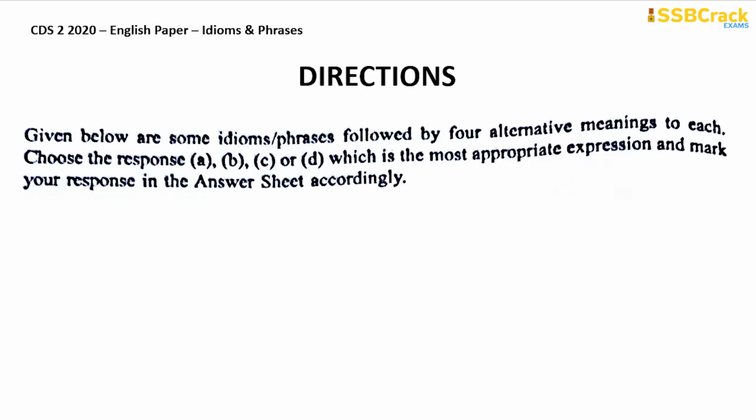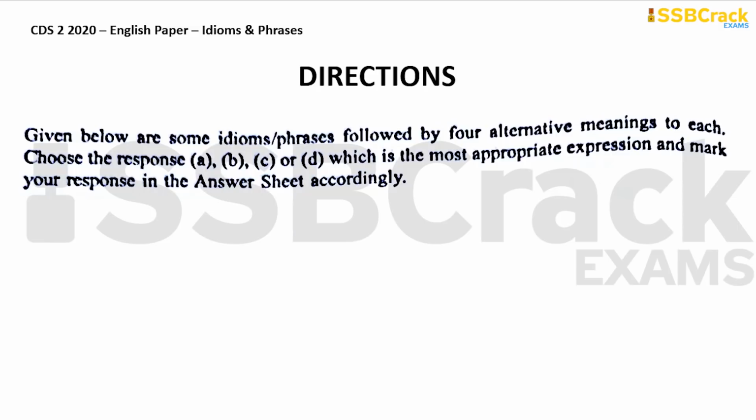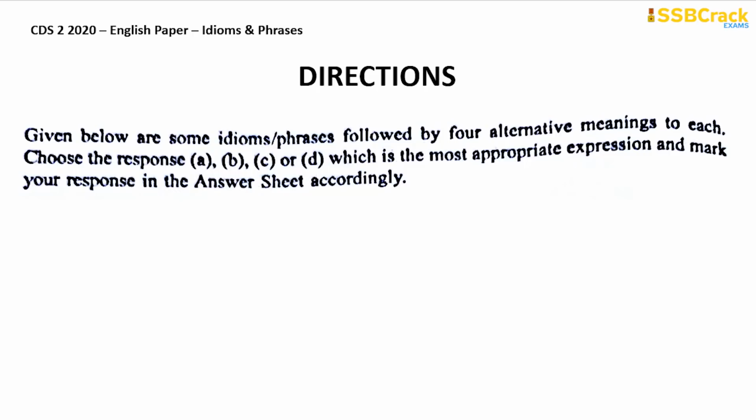Given below are some idioms or phrases followed by 4 alternative meanings to each. Choose the response A, B, C or D, which is the most appropriate expression, and mark your response in the answer sheet accordingly. So you just need to read the idioms or phrases provided in the question and find out its meaning from the options, and then choose your correct option as the answer. So let's start with the question then.